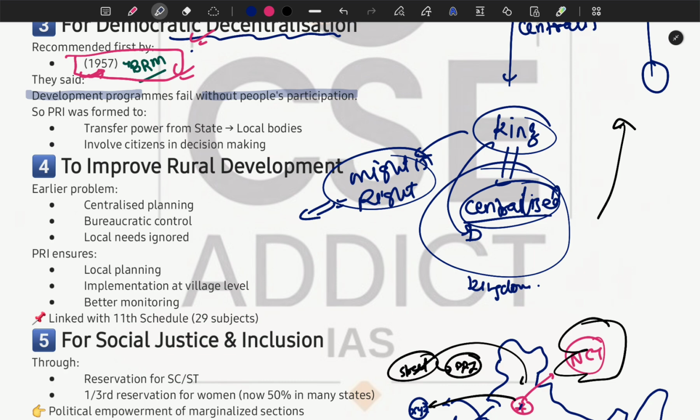Okay, the implementation will be hollow. Let's give an example. Actually, this was the situation in my village. Ultimately what happened is that there is the government scheme, the national housing scheme, Pradhan Mantri Awas Yojana. There were huge issues regarding the Pradhan Mantri Awas Yojana, that the sarpanch had given homes to their close ones.